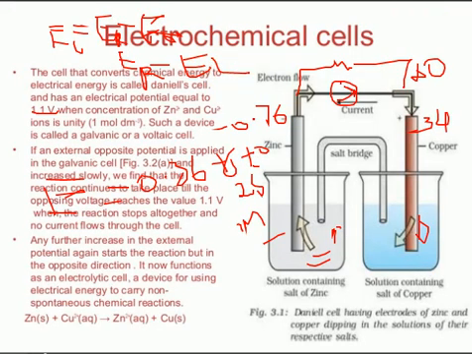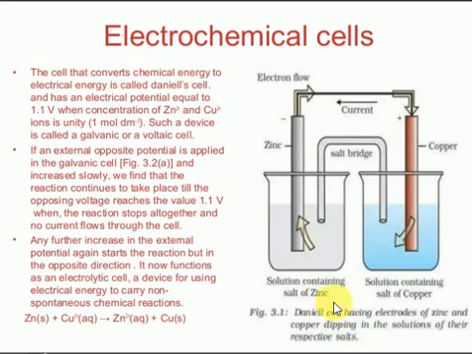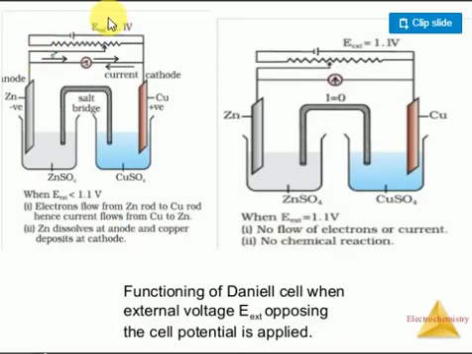This is just the chemical reaction. Now suppose I consider a second step. If the cell produces a potential of 1.1 volt and I connect some external circuit whose potential is less than 1.1 volt, initially electrons flow from the zinc to the copper. Next, zinc dissolves at the anode and copper deposits at the cathode. So with time, zinc will slowly dissolve at the anode and copper will be deposited.